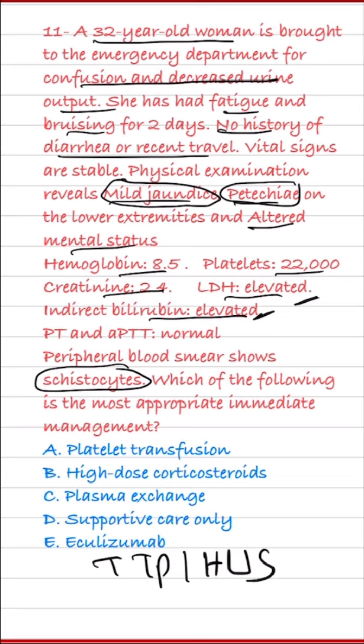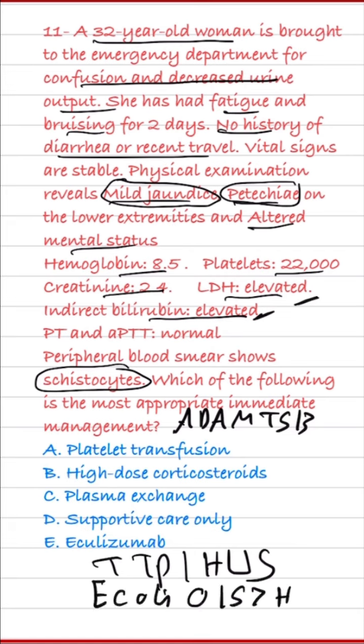And in the pathogenesis, TTP is usually an autoimmune disease, as antibodies decrease ADAMTS13, and this leaves von Willebrand factor multimers uncleaved, which cause platelet trapping and activation. This is versus HUS, which occurs due to Shiga toxin producing bacteria, which is a type of E. coli, specifically E. coli O157:H7.